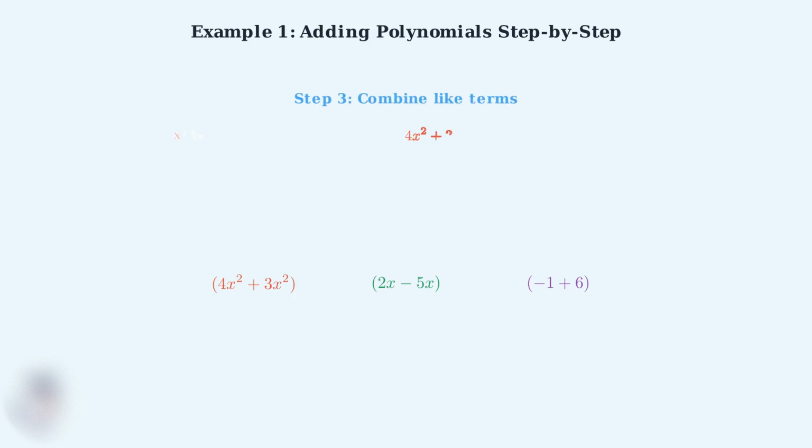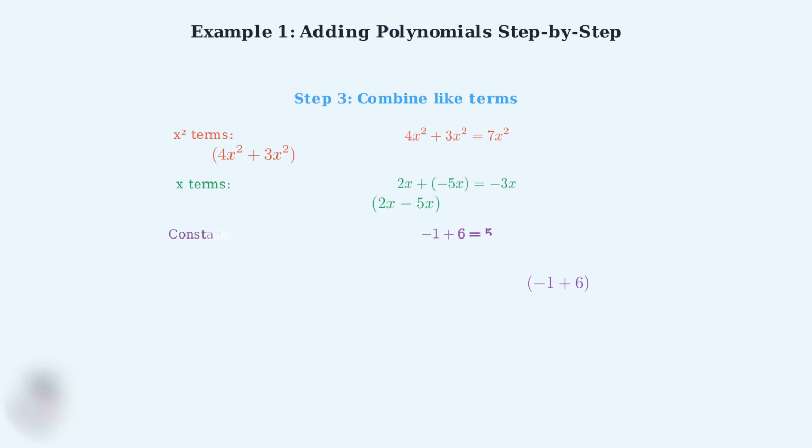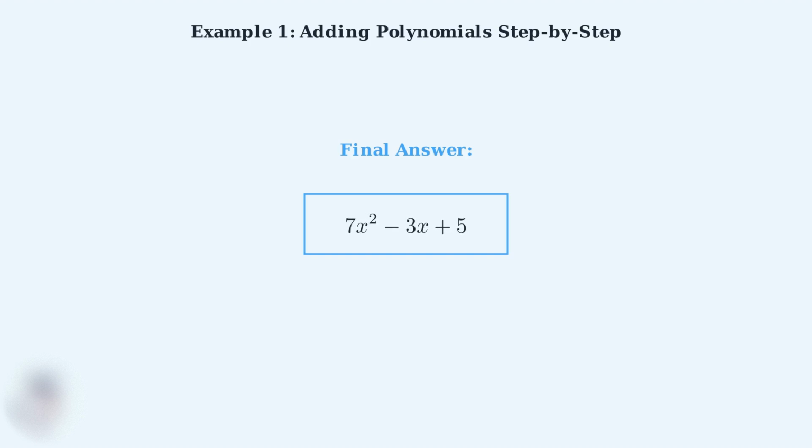Step 3. We combine each group of like terms. For the x squared terms, 4x squared plus 3x squared equals 7x squared. For the x terms, 2x plus negative 5x equals negative 3x. Remember to be careful with the signs here. For the constant terms, negative 1 plus 6 equals positive 5. Now we can write our final answer by combining all the simplified terms. Our final answer is 7x squared minus 3x plus 5.